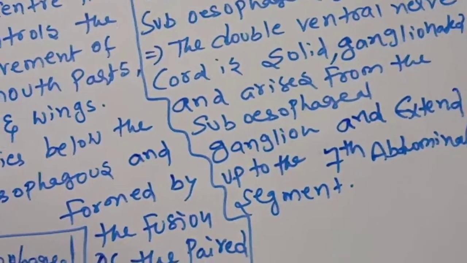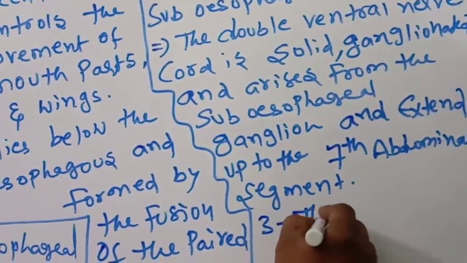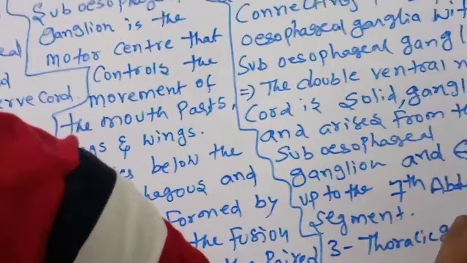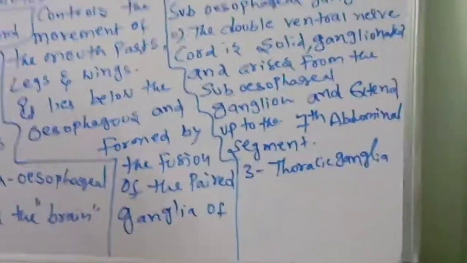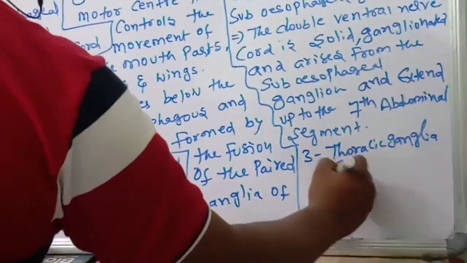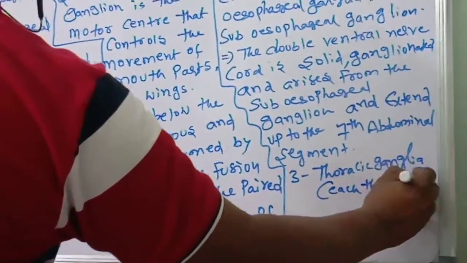Okay, children. Three thoracic ganglia are present, one in each thoracic segment.